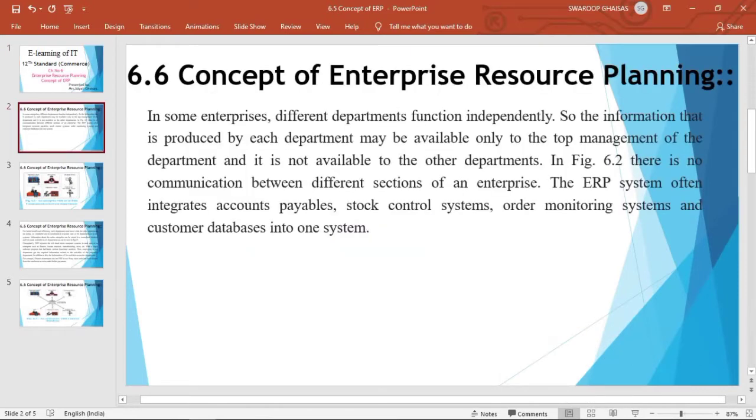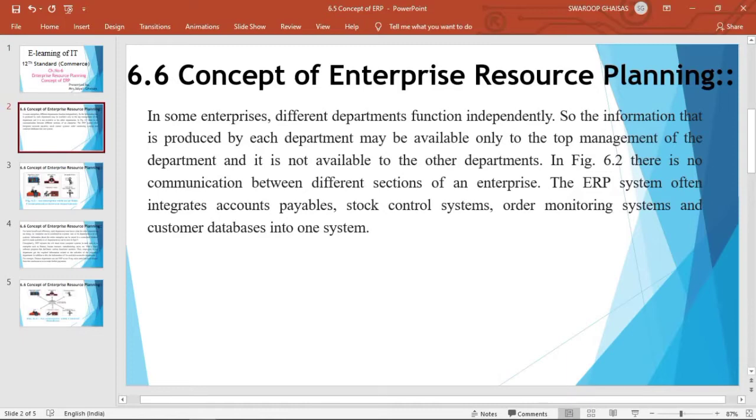As we all know, enterprise is nothing but a group of people and other resources working together to achieve a common goal. That is about an enterprise. What is resource? Resource is nothing but there are different types of resources like men, material, money, different machineries. So these are different resources used to achieve a goal, that is nothing but a resource.